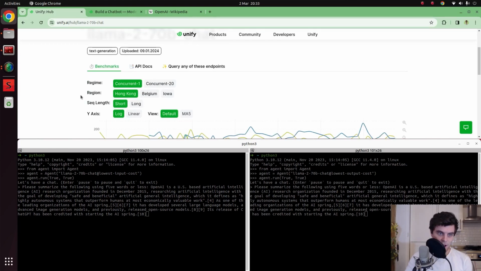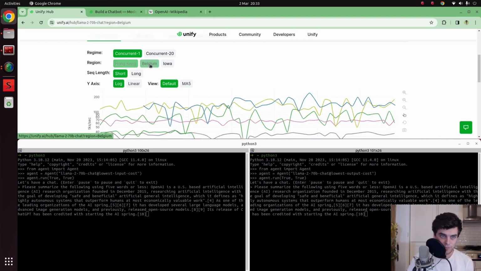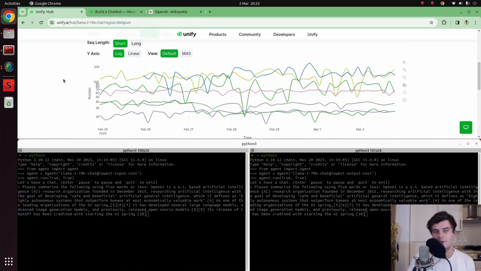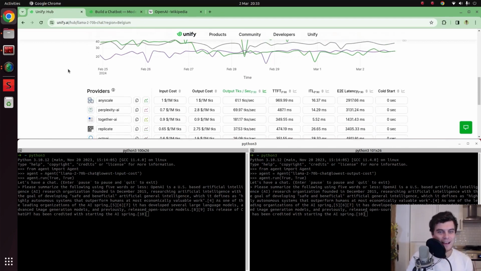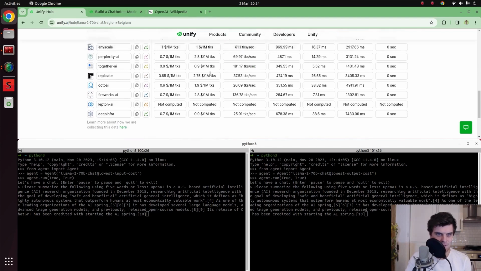What will happen is that we'll look at the IP address of the request, which in this case is from London. We'll look at the closest region that we have data for, which in this case is Belgium. Oh no, this is not relevant, sorry. This is relevant for runtime speed. For the cost, it doesn't change. I'm pretty sure that the cost will not be geographic, so that point isn't relevant here.